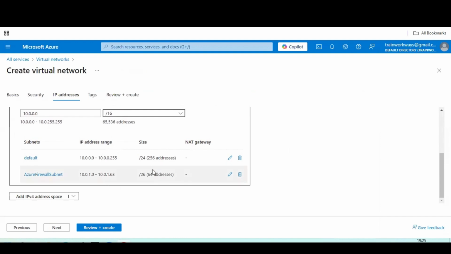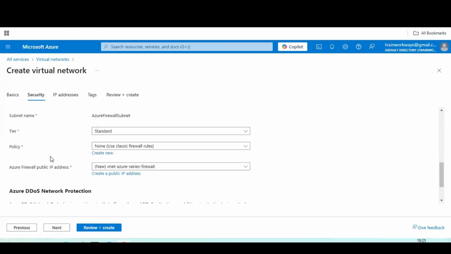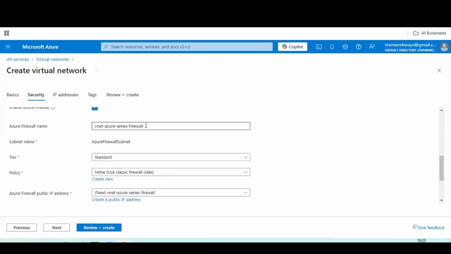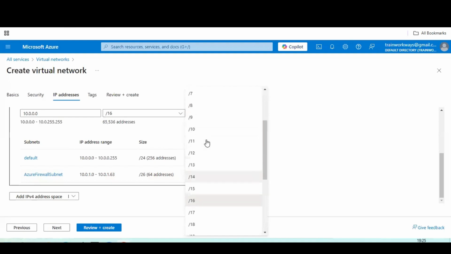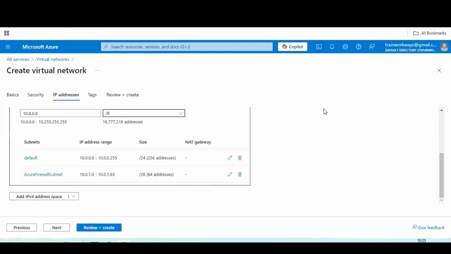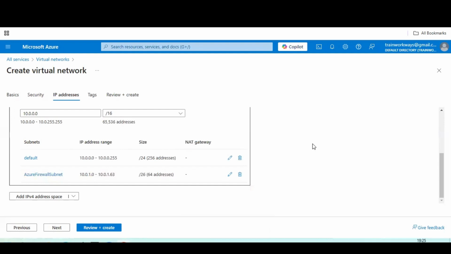That subnet is being displayed here, guys, where this is being created from our previous step, where we have selected, if you can see, this is the one where we have created certain Azure firewall series. That firewall is going to secure our network with this firewall subnet. If you want to change this one, instead of using /16, you can change it to /8. So in this range of addresses, your IP address is going to be secured with this level of subnet addresses. And if you want to keep it default, you can make it default addresses here like this.